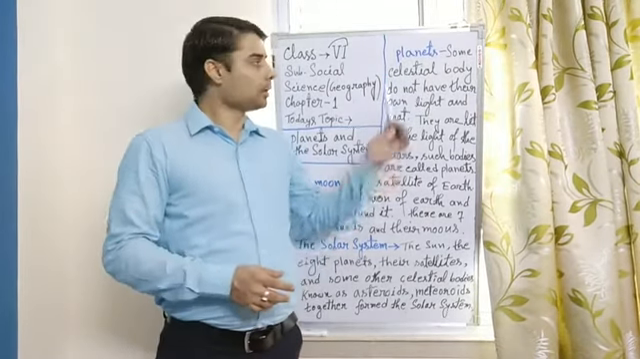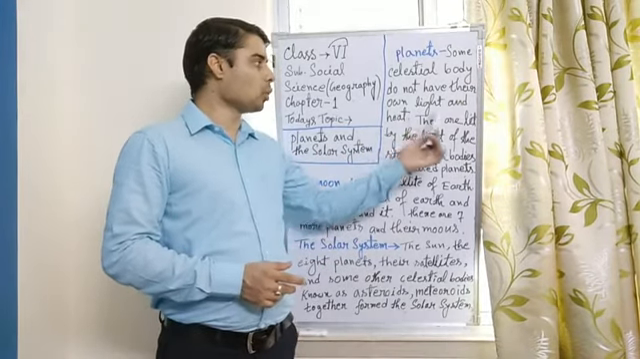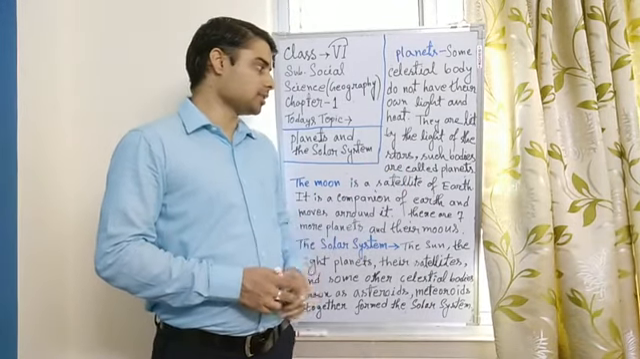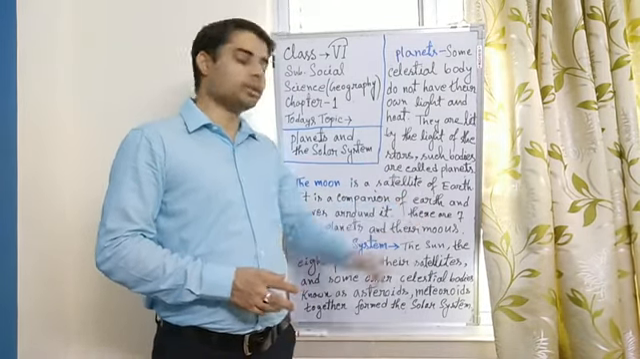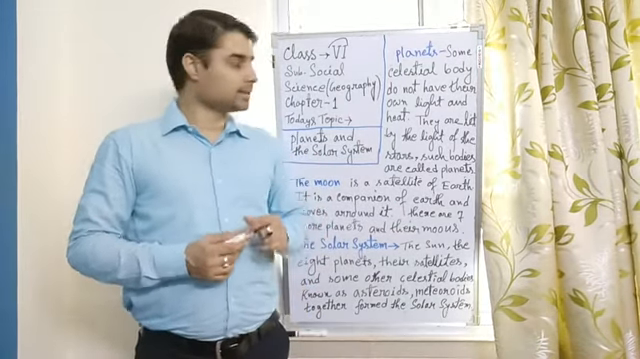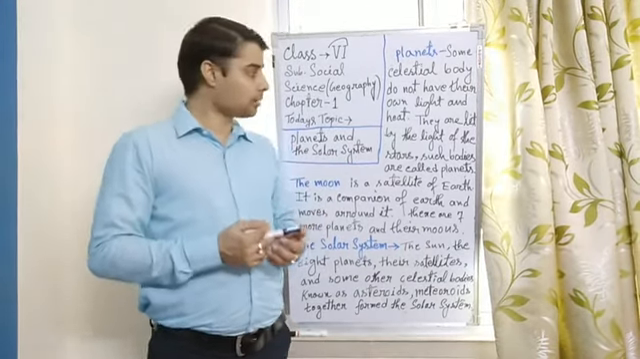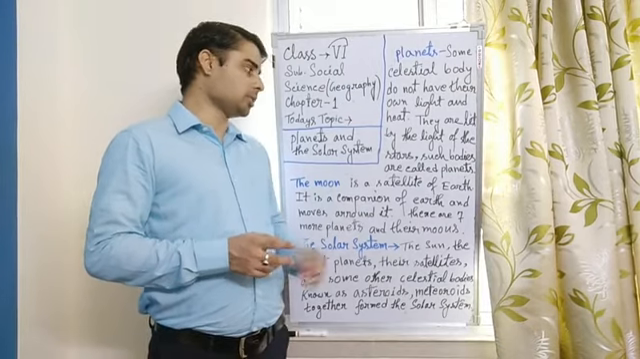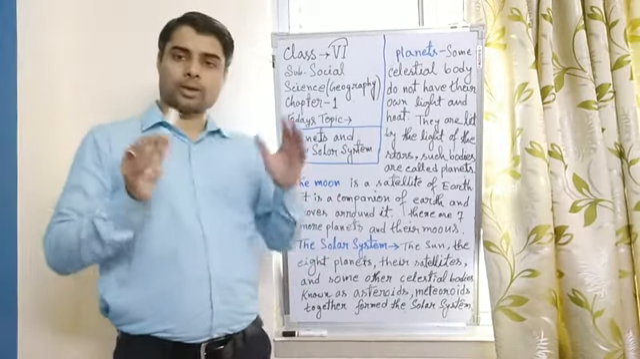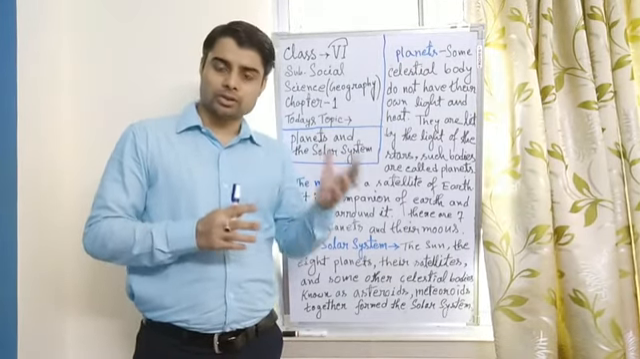Planets. What is a planet? Some celestial bodies do not have their own light and heat, and they are lit by the light of the stars. Such bodies are called planets. So, some celestial body, it's also round in shape, and they are lit by the light of the stars. Such bodies are called planets. They don't have their own heat and light, and they are lit by the light of stars.